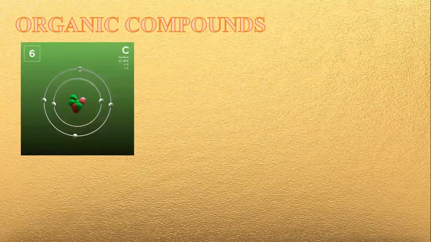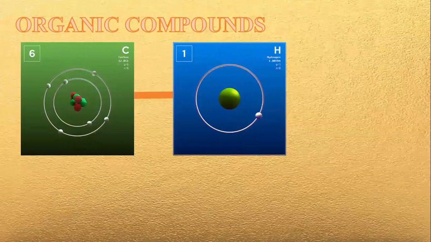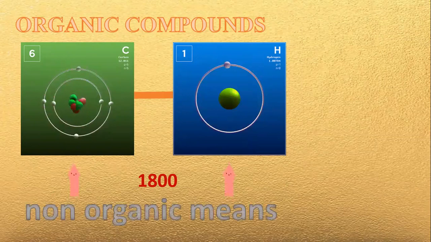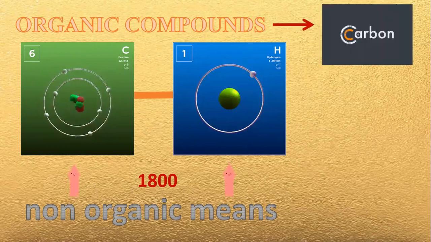Organic compounds refer to chemical compounds in which one or more atoms of carbon are covalently linked to atoms of other elements such as hydrogen. During the 1800s, German chemists learned how to do this in the lab, showing that organic compounds can be created by non-organic means. Today, organic compounds are those that contain carbon, except carbon dioxide and diamonds.